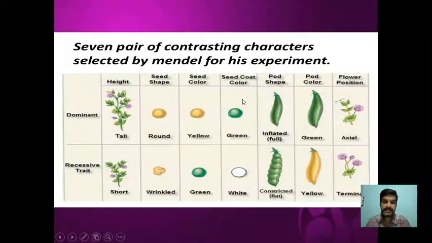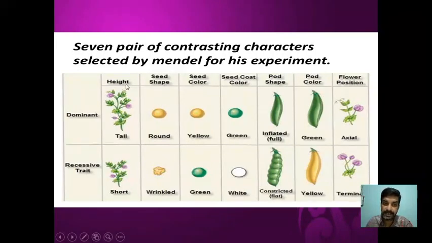So here is the list of 7 characters and 14 traits that were observed and on which the experiments were carried out by Mendel. Of course, Mendel carried out his experiment between 1856 and 1863, 7 years, and he chose 7 characters.